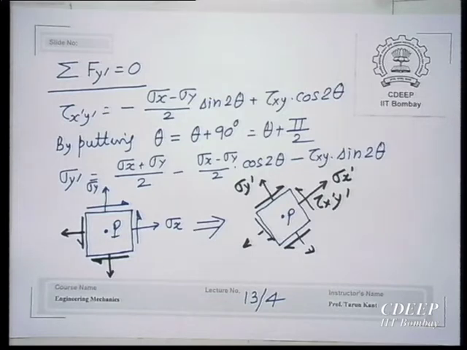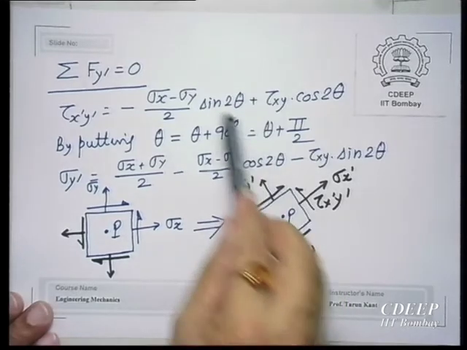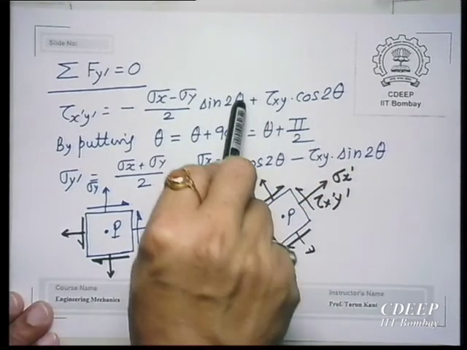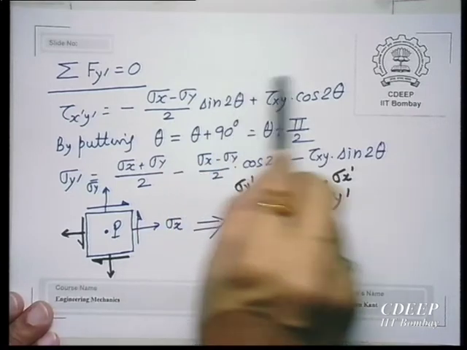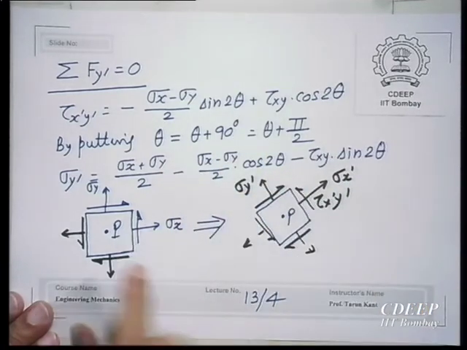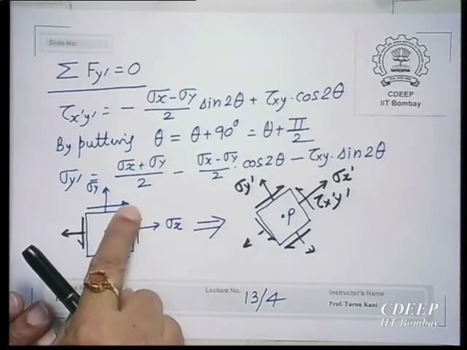Okay, so you have got all the formulas. What about this? Is it okay? Shear stress, there is no problem. You can also put theta equal to theta plus 90 again, and otherwise you know that shear stresses are always complementary to each other.